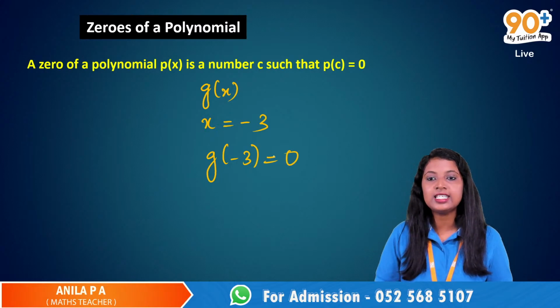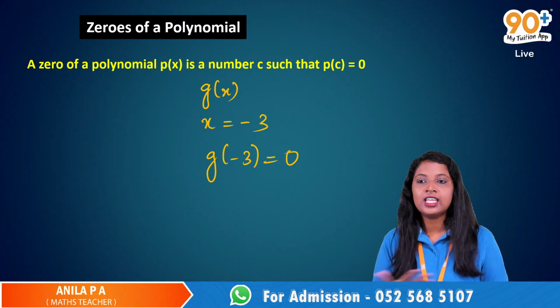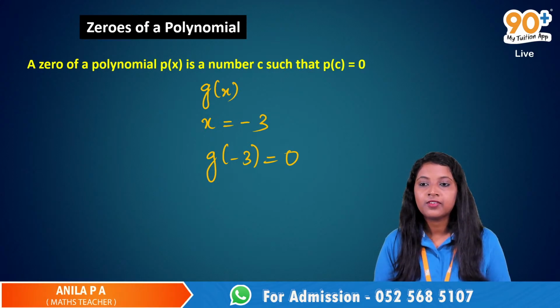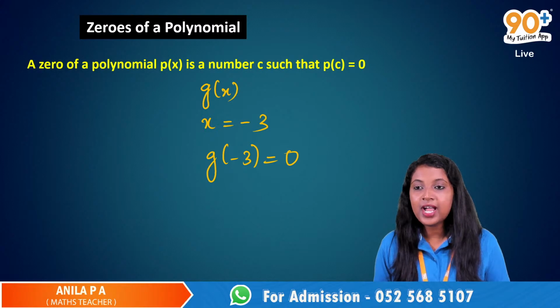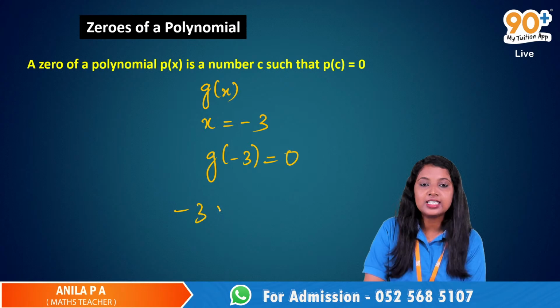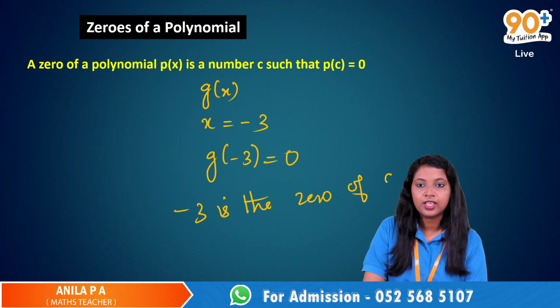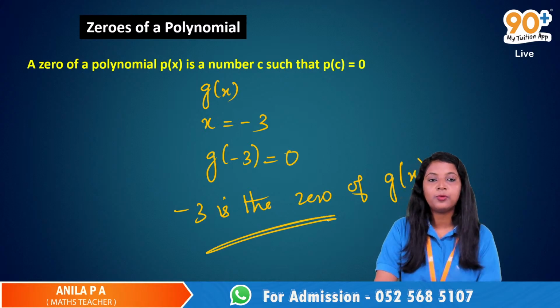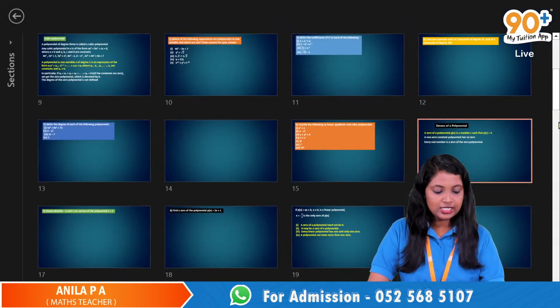So we can say that, so what is the speciality of this -3? -3 is the 0 of the polynomial. Yes, very good. -3 is the 0 of the polynomial g of x. Very good. So this is how it works.